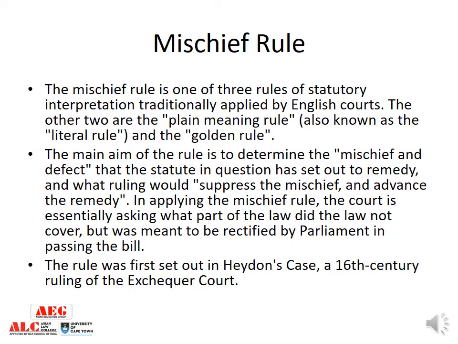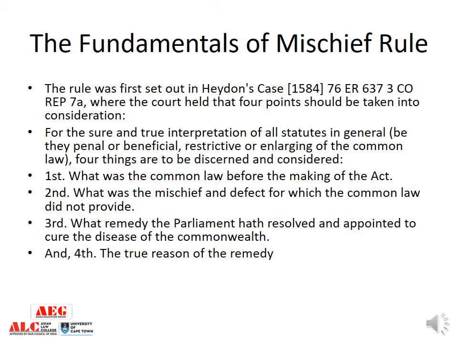This rule was evolved in Heydon's case in the 16th century in the Exchequer Court. Now, these are the four primary or fundamental principles of the mischief rule, which were established in Heydon's case. Now, what was the common law? I'm just reading these and then I'll explain to you. First, what was the common law before the making of the act? Second, what was the mischief and defect for which the common law did not provide? Third, what remedy the Parliament had resolved and appointed to cure the disease of the Commonwealth, and fourth, the true reason of the remedy.